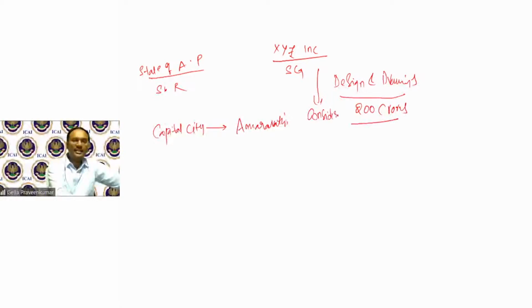This is a consideration. Andhra Pradesh government gets in with XYZ INC. Whenever this contracts are awarded, this particular contract has a condition that a bank guarantee should be provided for, say, 10% of the contract value. Now, State Bank of India is the bank which is there in Amaravati, for a moment, Andhra Pradesh.